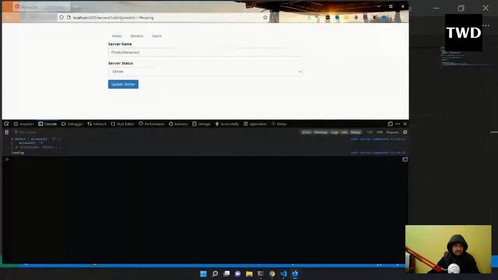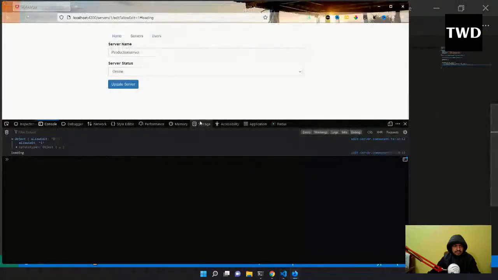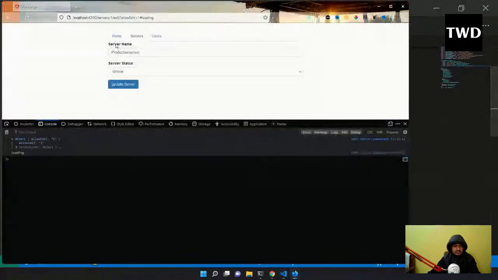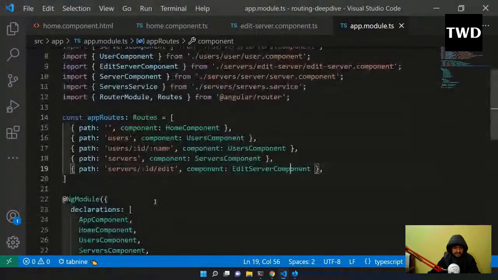See this: slash servers slash 1 slash edit. What I'm passing here is servers, id and edit, from the app module's routes.